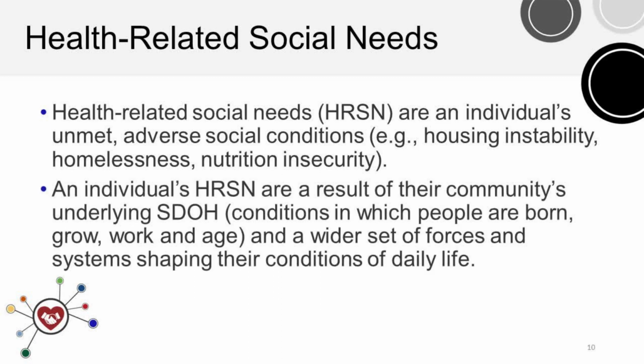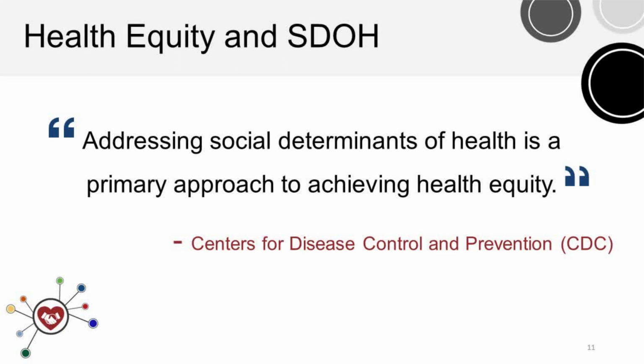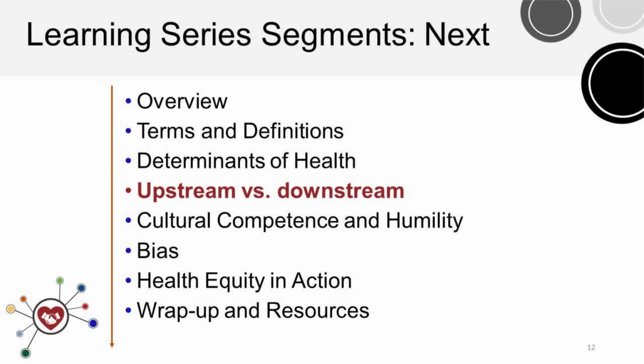Health-related social needs are a result of our community's underlying social determinants of health. Advancing health equity means addressing the health-related social needs that are the result of social determinants of health, as well as working to eliminate their root causes. The next segment will cover the idea of how both upstream and downstream interventions play a role in health and health equity.